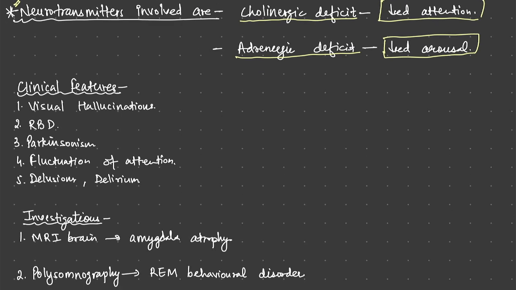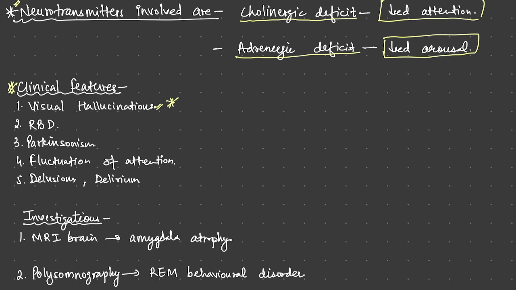As far as clinical features are concerned, there are visual hallucinations, very, very important. When the question comes, it will ask how you differentiate Parkinson disease dementia or dementia with Lewy bodies from other dementias like Alzheimer's disease, frontotemporal dementia, and vascular dementia.